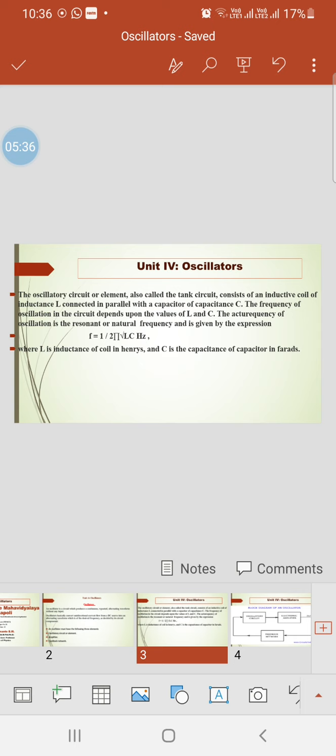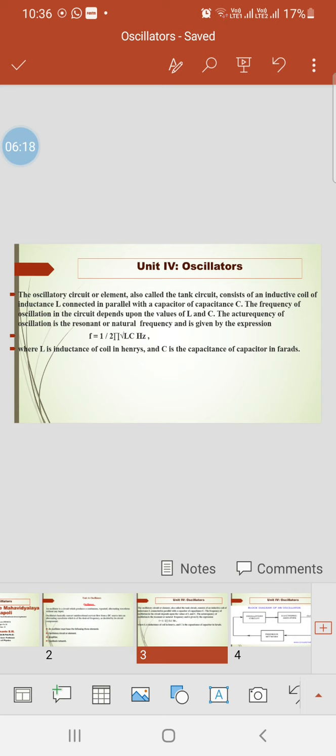The actual frequency of oscillation is the resonant or natural frequency and is given by the expression f = 1/(2π√LC) in Hertz, where L is the inductance of the coil in Henry and C is the capacitance of the capacitor in Farad.